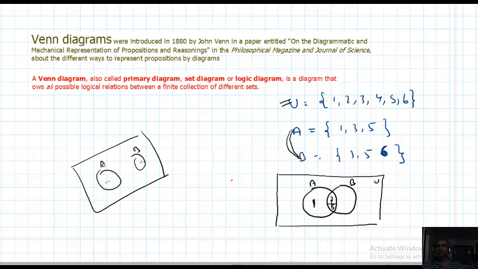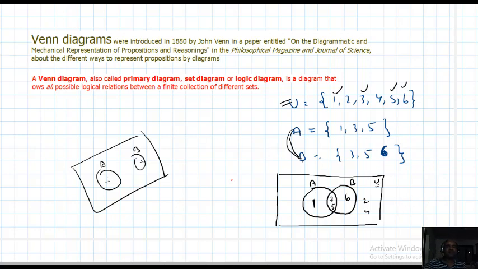Now I want to fill B. 3 and 5 are already filled, so you just need to fill in 6. So A and B are completed. Now fill the elements in U. 1, 3, 5 and 6 are already filled. What are the rest of the elements? 2 and 4. Write 2, 4 outside. So this is the Venn diagram for this situation.